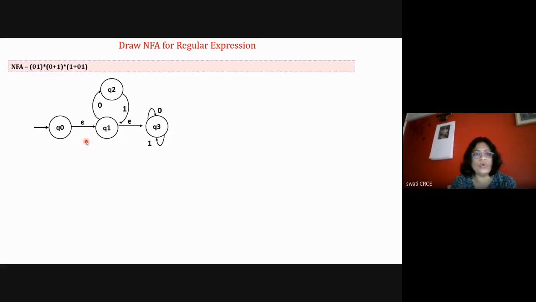Then here either 0 or 1 for any number of times. Then with 1 it will reach the final state, or with 01 it will reach the final state. Or I can have epsilon and a state and it is going to the final state. So like this you can draw the diagram. This is also a correct diagram. You can draw it in another way by adding some epsilon or removing some epsilon.